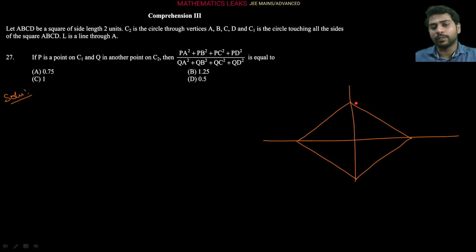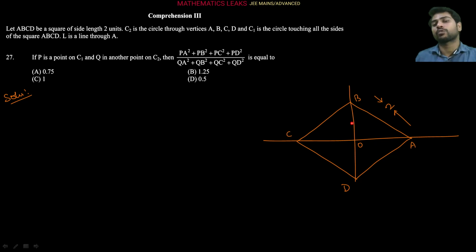I am giving names to the vertices A, B, C, D, right? This is the center of the square, O, you can say. Here, this length is 2 units, as given in the question information. So triangle AOB is a right angle triangle, and OA is equal to OB, because it's a square here.